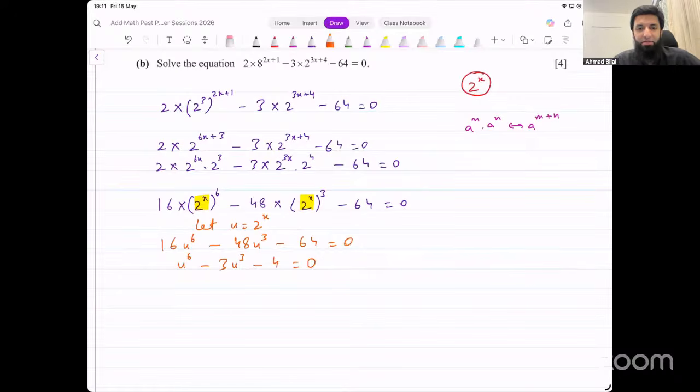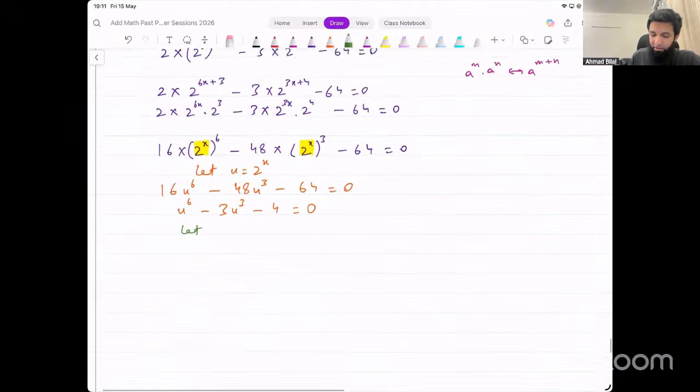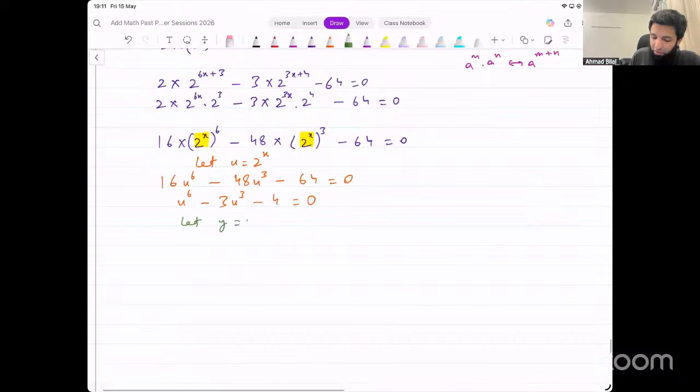Power 6 equation. It's a disguised quadratic. It's a hidden quadratic equation. So we could again use a substitution. You can do it without substitution as well. If you are comfortable doing it that way, that will work fine. Or you can do another substitution. That's also okay. I could say, for instance, let some other letter now. So let's say, I don't know, y. y is not used in the equation, right? Let y equals u cube.